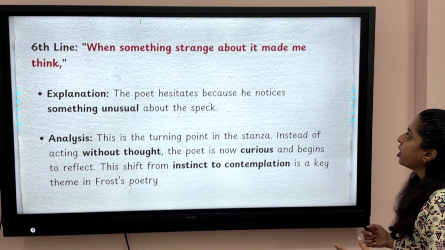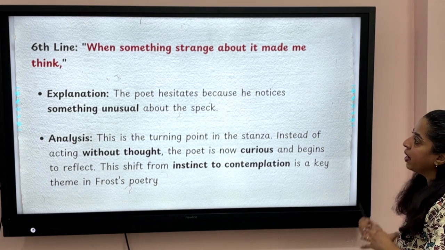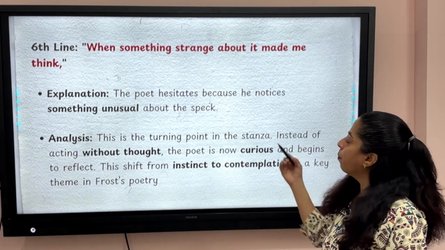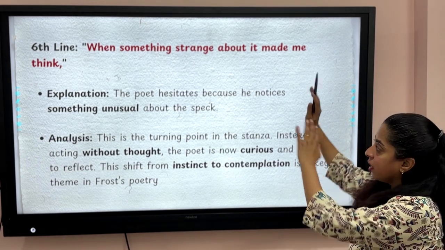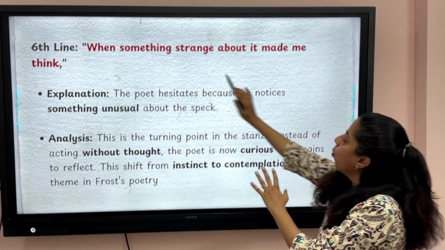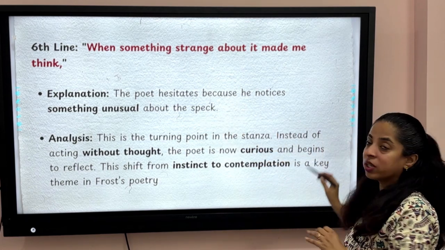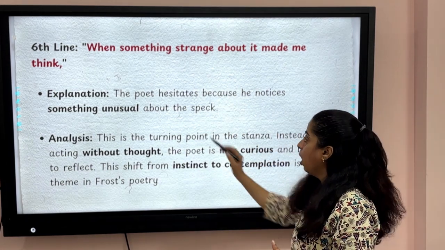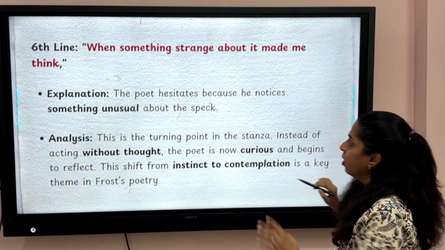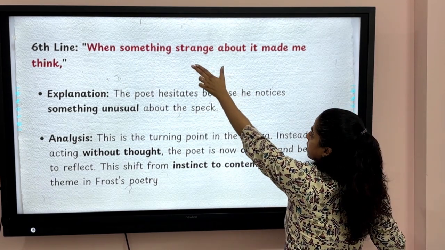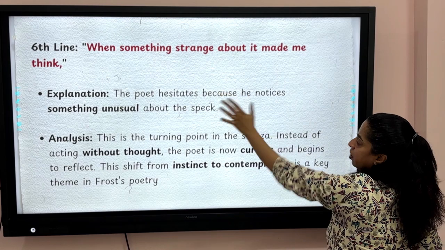Now, when something strange about it made me think, the poet hesitates. Here the poet is hesitating because he notices something unusual about the speck. When something strange, that is unusual about it, made me think.